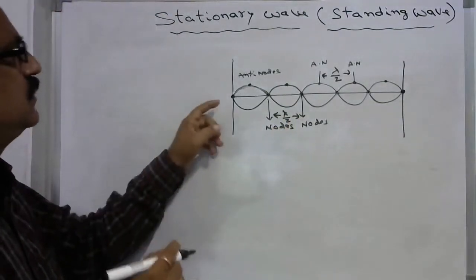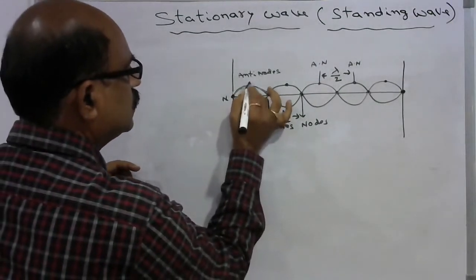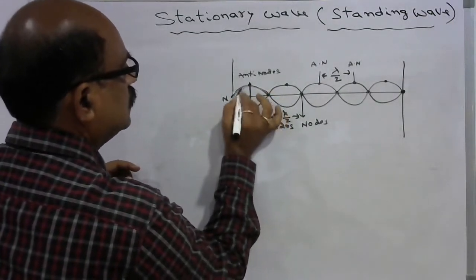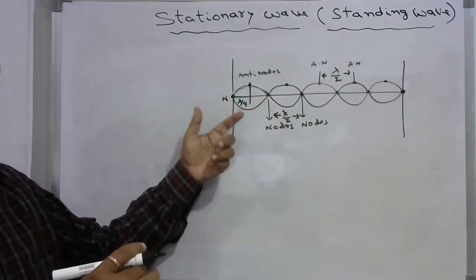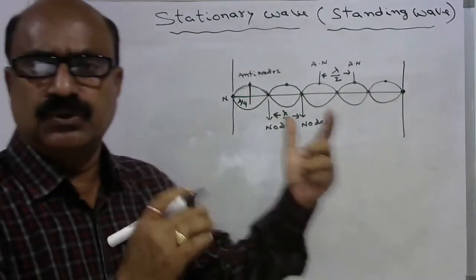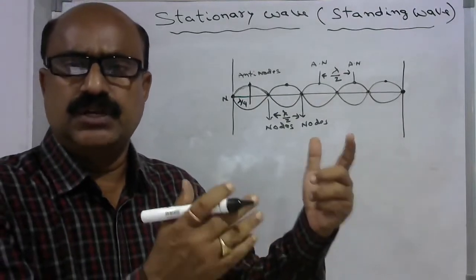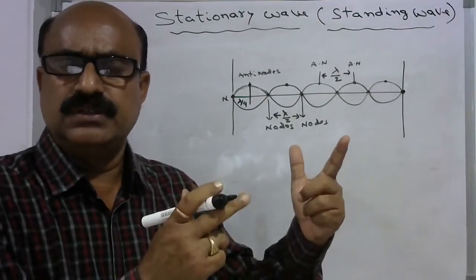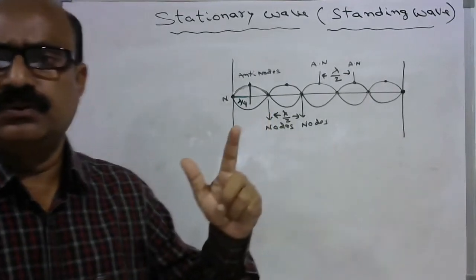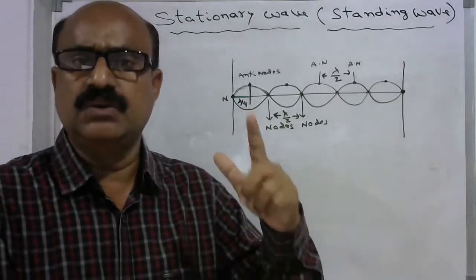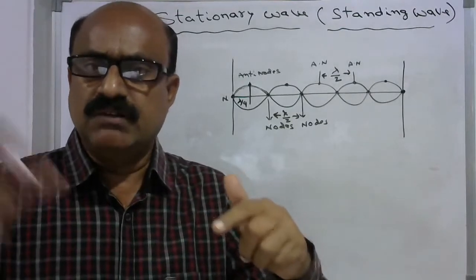And the distance between a node and the immediate neighboring antinode is lambda by 4. The distance between two successive antinodes or nodes is lambda by 2, half of the wavelength of the progressive wave traveling in the string.